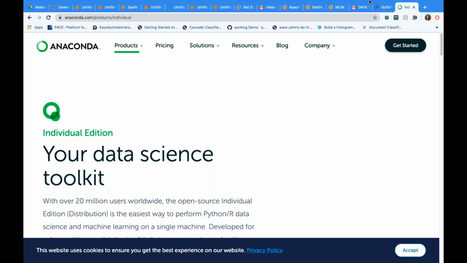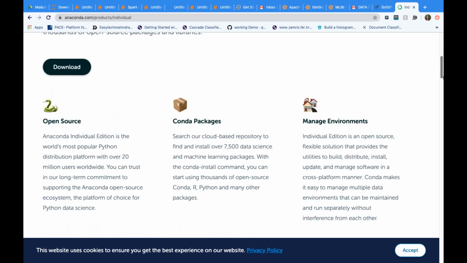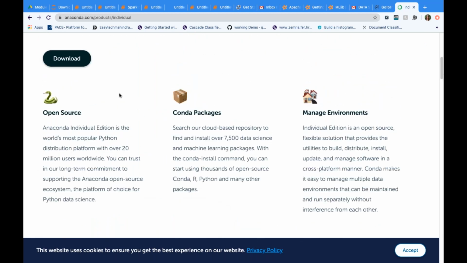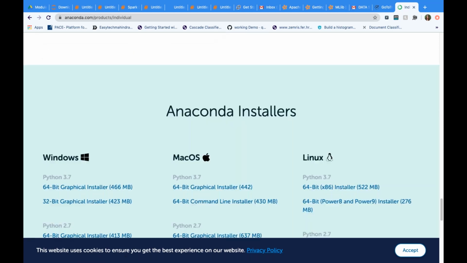So what you can do is just type Anaconda Python, right? On the web, you will get this website. Now, if you scroll down, you can see something called download, right? In Google, when you type Anaconda Python download, you will get this page. In this page, you can see a download button. If you press on that download, it will take you to this particular page, Anaconda installers.